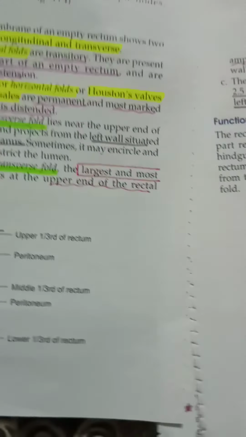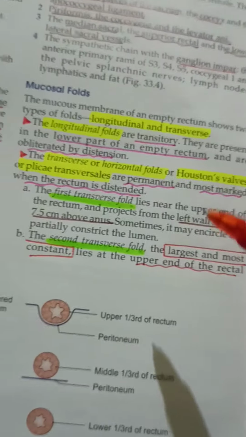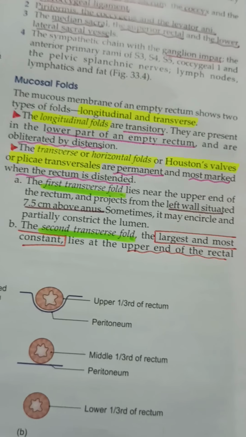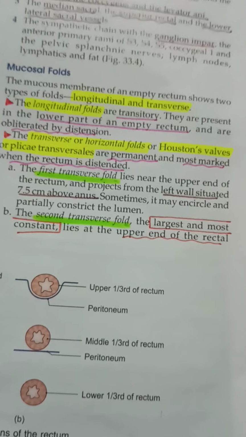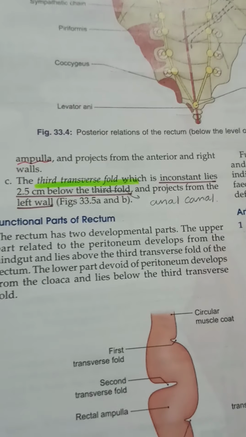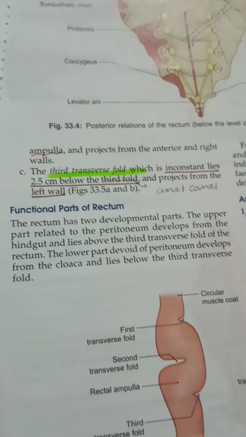Okay, we have three folds actually: the first transverse fold, the second transverse fold, and the third transverse fold. The first is actually 7.5 centimeter above the anus and it's there at the upper end of the rectum. The second is the largest and is the most constant. It lies at the upper end of the rectal ampulla, and the third one is 2.5 centimeter from the anus and projects from the left wall.